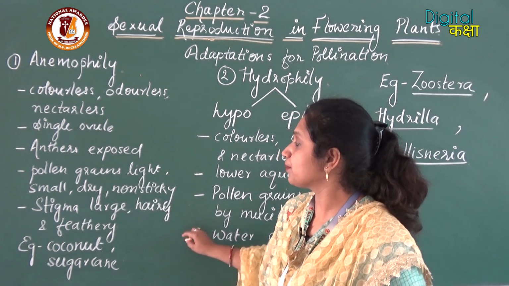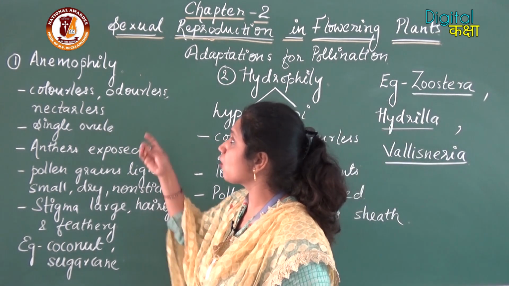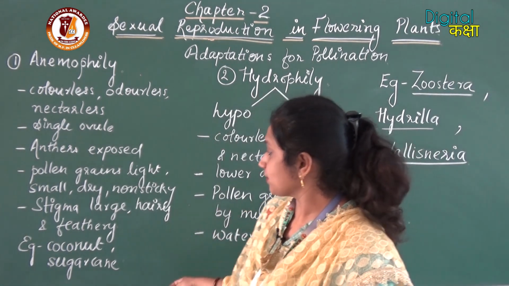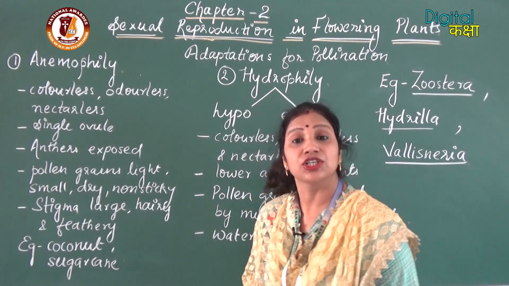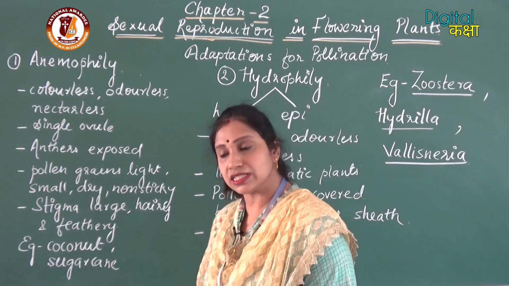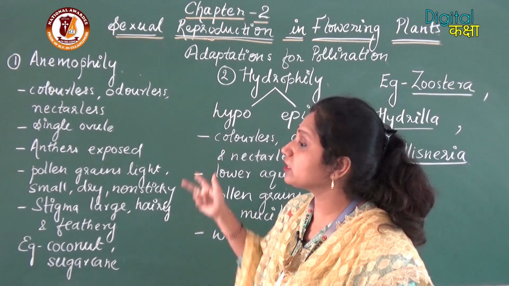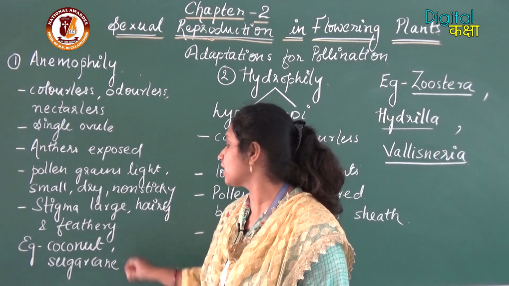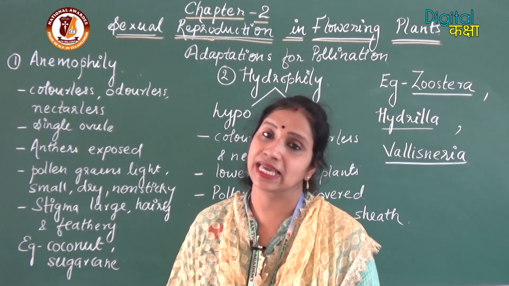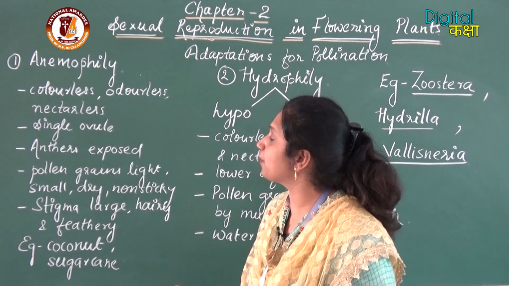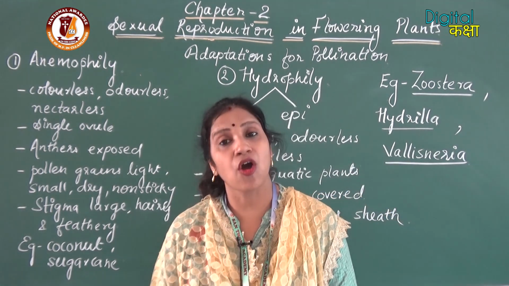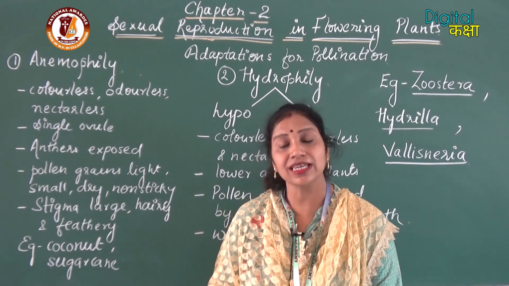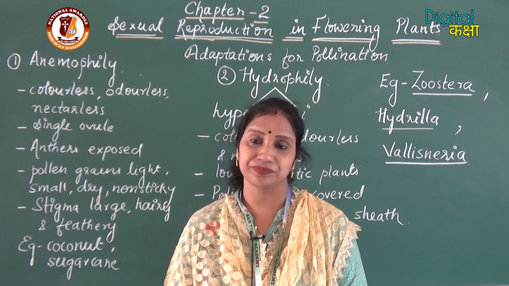Now next are examples of plants which go for wind pollination. Some examples are coconut, sugarcane, etc. Maize I have already told you. So examples of plant species which go for anemophily are coconut, sugarcane, maize, etc. So this was all about the characteristics of the plant species which go for anemophily or wind pollination.